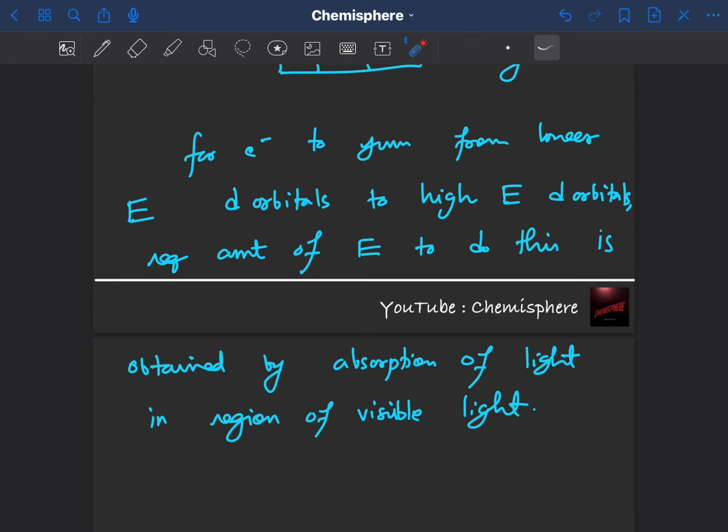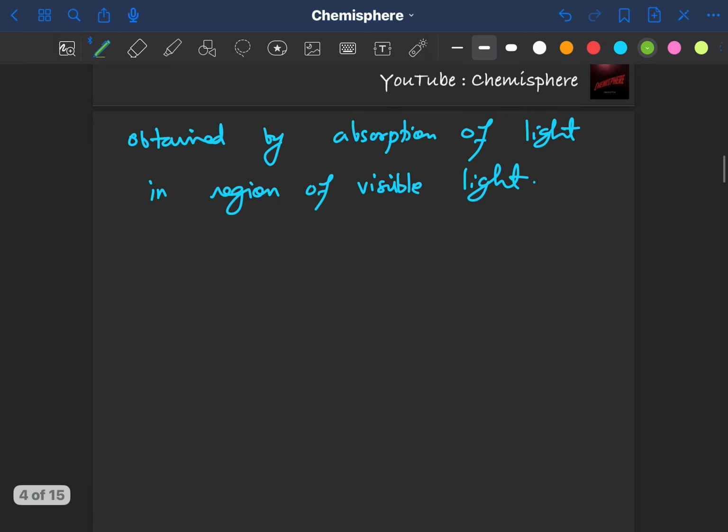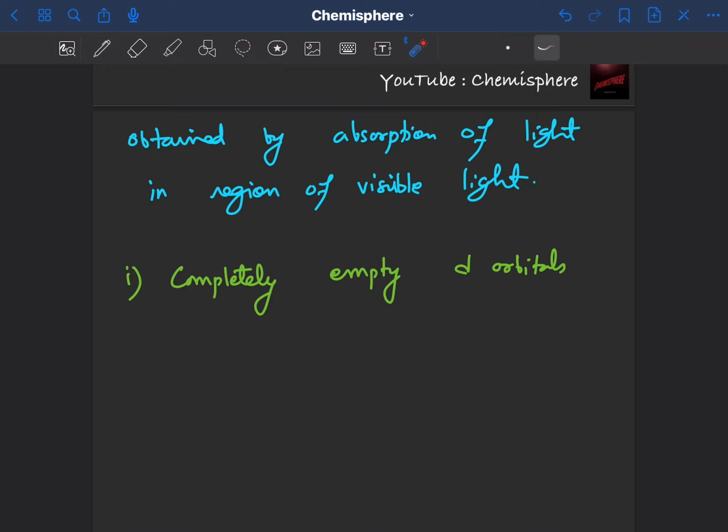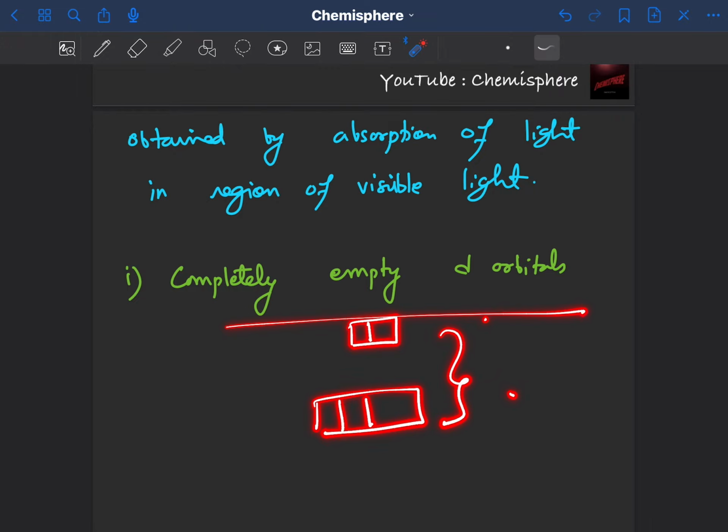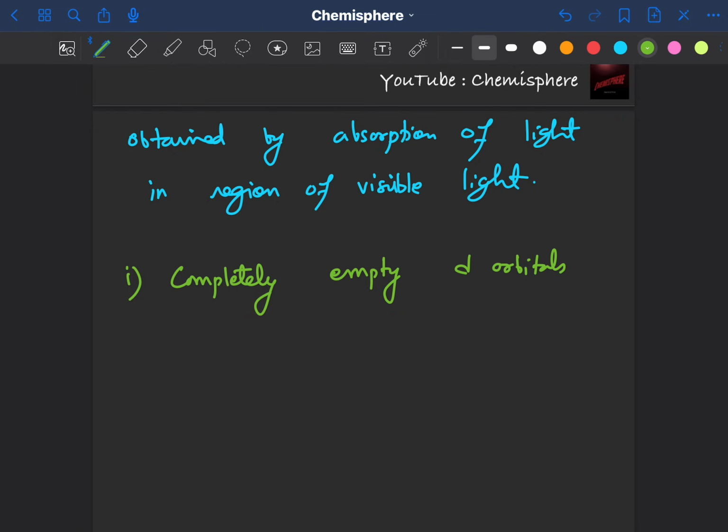So the compounds of transition metals are, in general, colored. There are two conditions which make them colorless. The first condition is completely empty d orbitals, which makes sense because the d orbitals are split into two categories, Eg and T2g, but there are no d electrons, so no electrons to jump from T2g to Eg. Those species which have completely empty d orbitals are colorless.